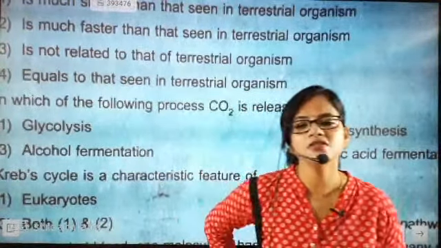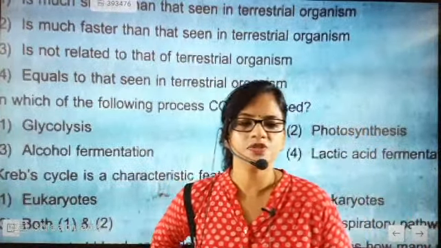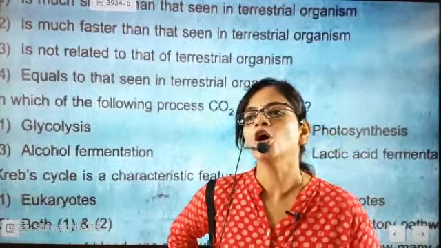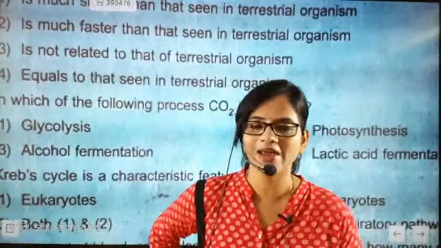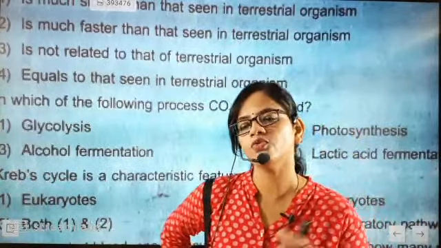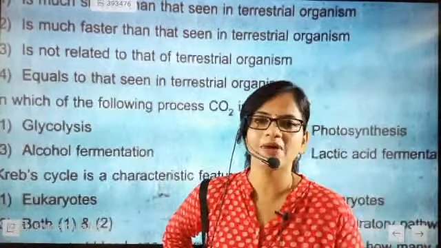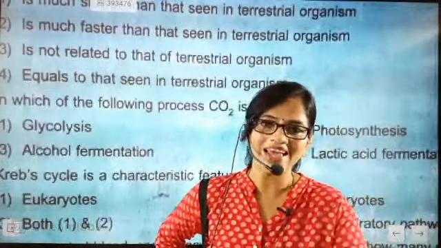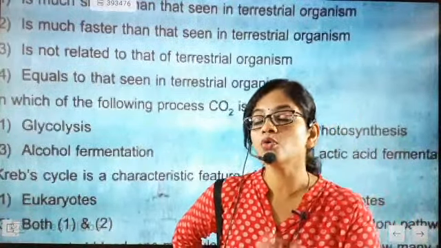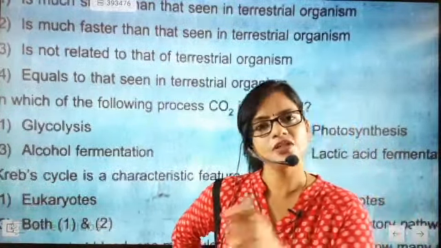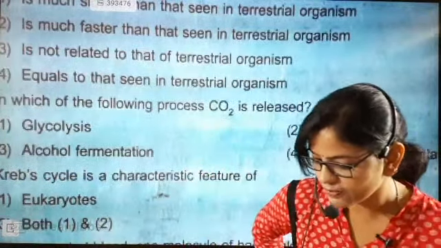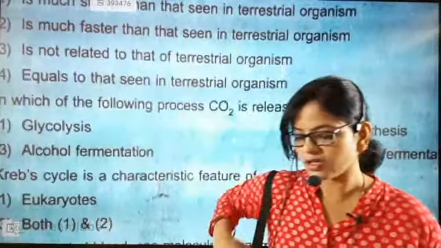Glycolysis is a process where the food particles, the 6 carbon molecules, glucose, will be broken into 2 molecules of pyruvate or pyruvic acid, and it is done in the cytoplasm. Then these 2 pyruvate molecules go inside the mitochondria. Glycolysis is the breaking of glucose in the absence of oxygen, and after that it goes to the mitochondria, where the Krebs cycle process takes place.